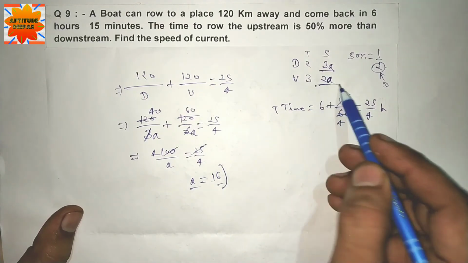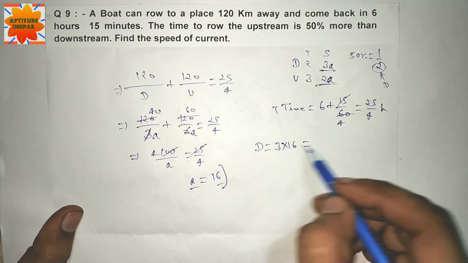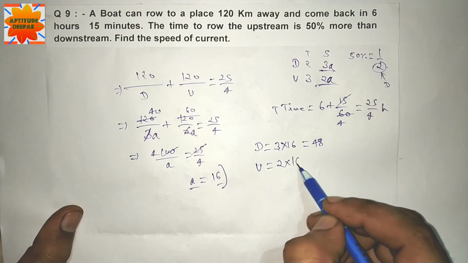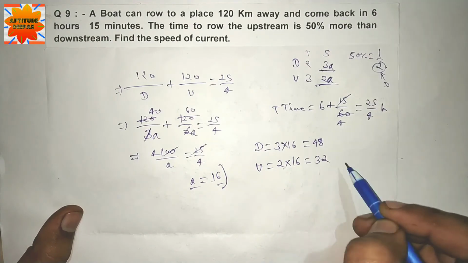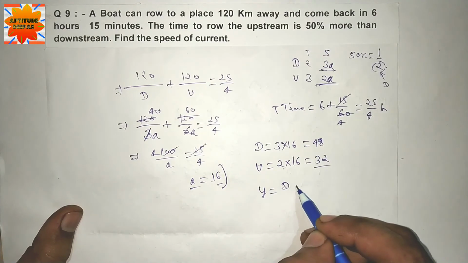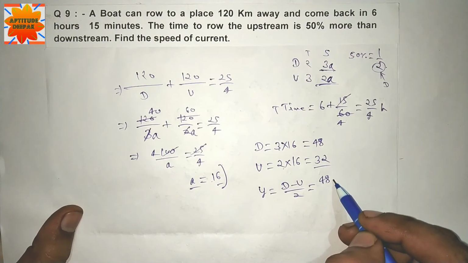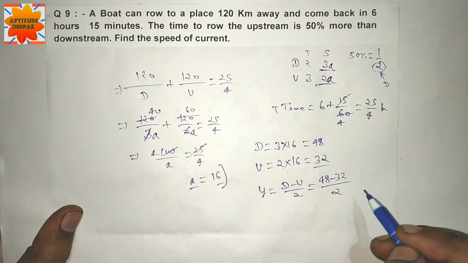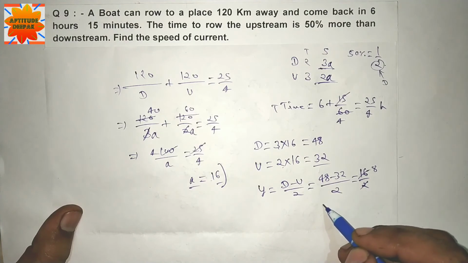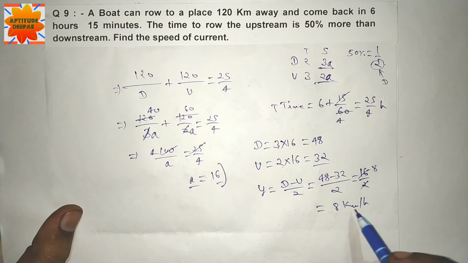ए की वैल्यू यहाँ पुट करेंगे. Downstream is equal to 3 multiply 16, 3 16s are 48. Upstream is equal to 2 and a 16, 2 16s are 32. Speed of current is Y: downstream minus upstream divided by 2. 48 minus 32 divided by 2. 16 by 2, 2 से cancel 8. 8 km per hour is the speed of current.